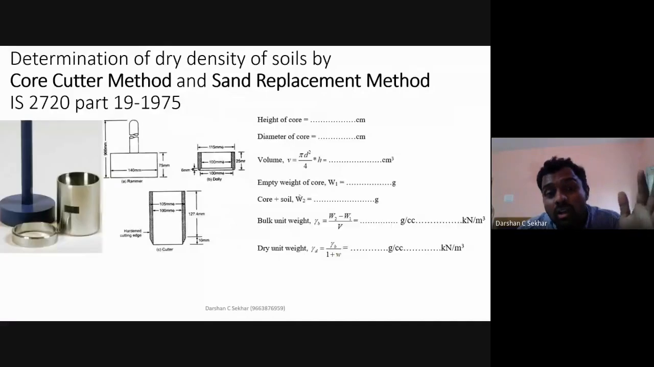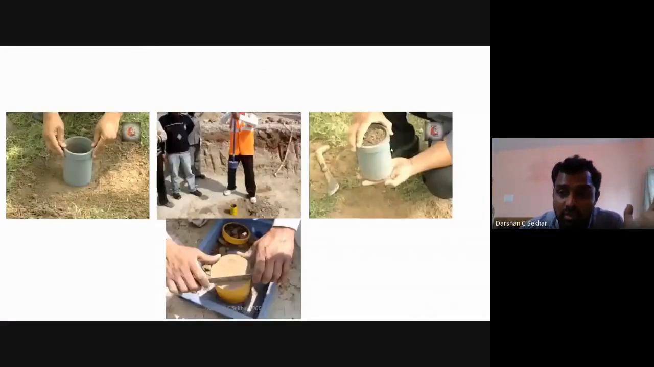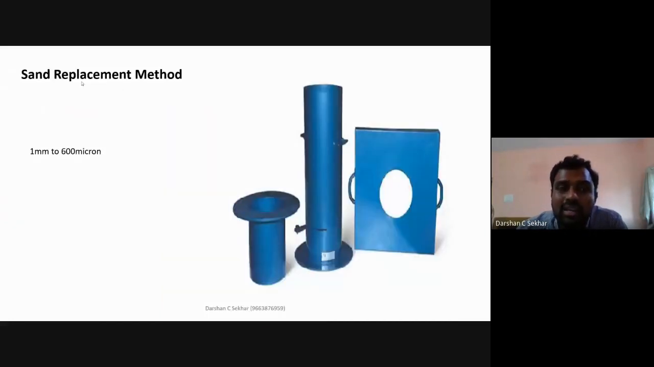Now, in all the cases, I cannot drive this core. Suppose I have a rocky strata here, gravelly soil. If I try to put this core here, if I try to hit it, it is going to rebound. It is not going to proceed inside. So in that case, what is the method that I need to use? I'm going to use something called the sand replacement method.